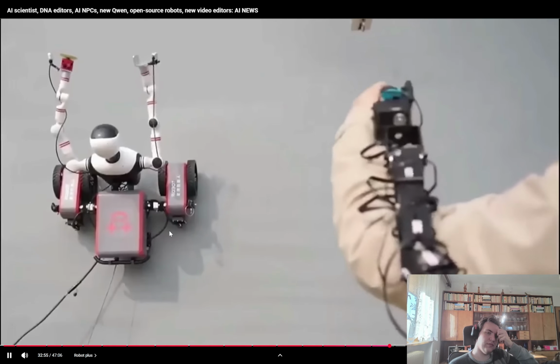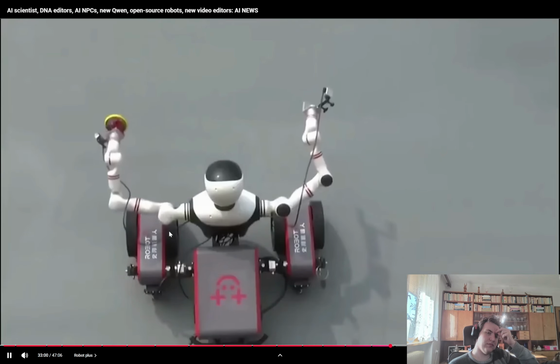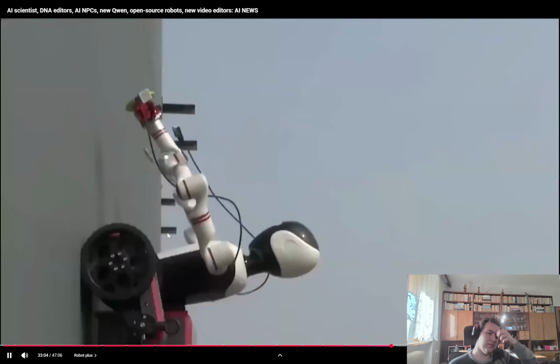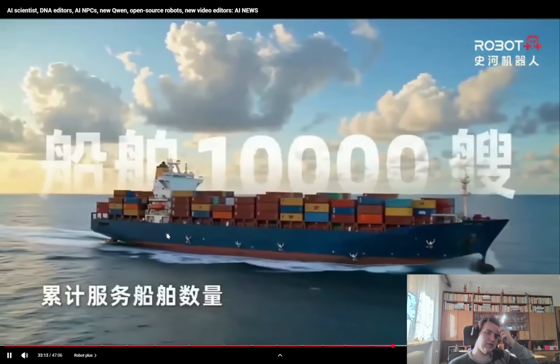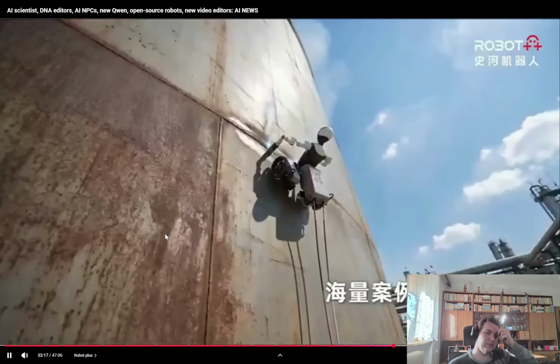Now, wall-climbing robots aren't entirely new, but they're typically very lightweight inspection drones. This robot is a heavy-duty powerhouse. It can do so many things, from spray painting to industrial welding, grinding, and high-pressure spraying, all while maintaining a flawless magnetic grip on the wall. It has already serviced over 10,000 ships, so it's a robust field-tested solution, not just a prototype concept.